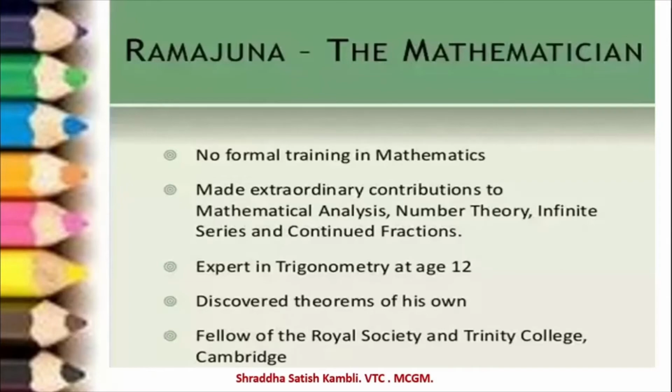So you pass out with a BSc in mathematics, and if you are very interested in continuing further, then you do your MSc in mathematics. Some people even do their PhD in mathematics, that is, they do their doctorate degree in mathematics. But the person we are learning about here in this lesson, Ramanujan, had no formal training in mathematics.